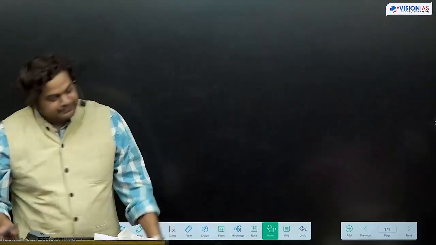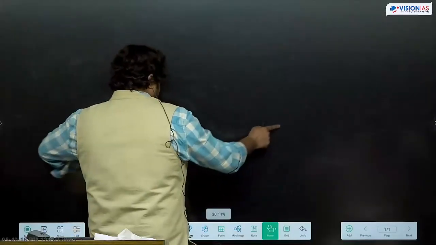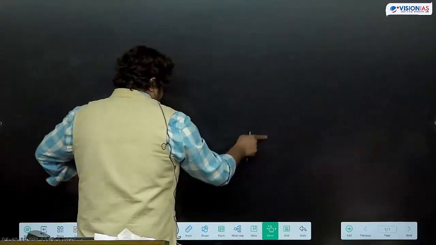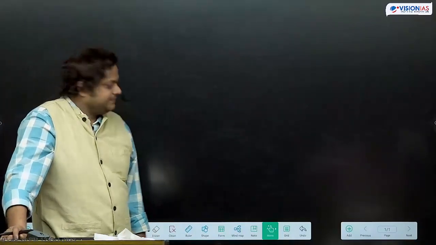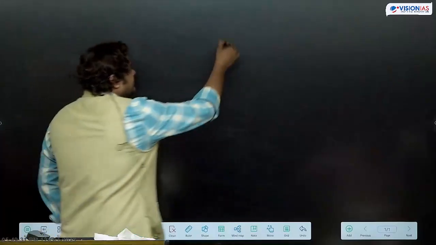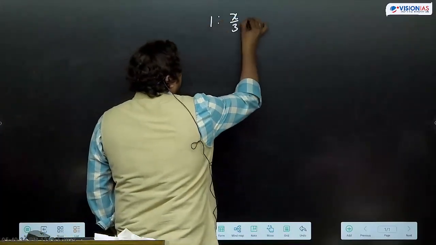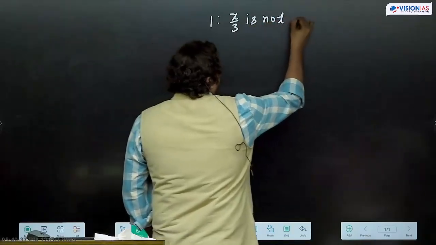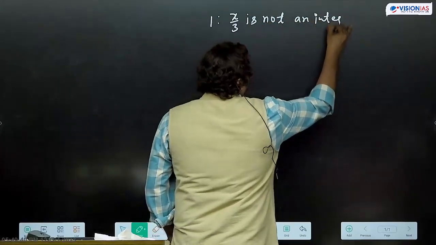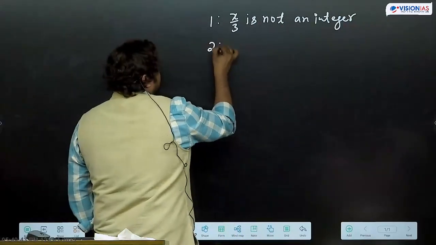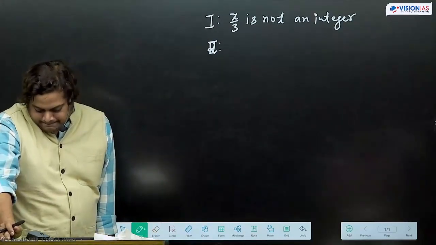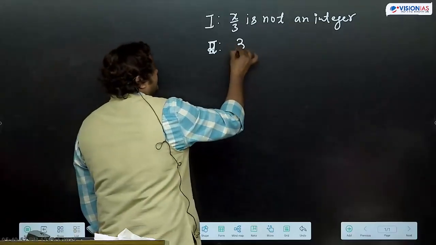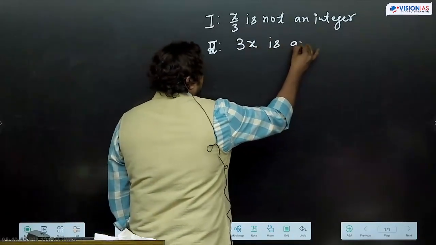Statement 1: x by 3 is not an integer. Statement 2: 3x is an integer.